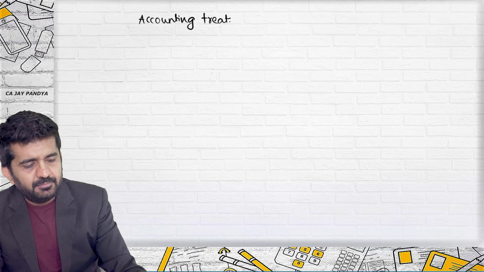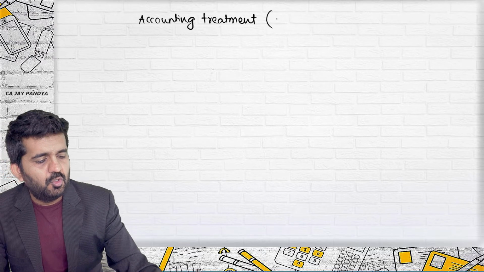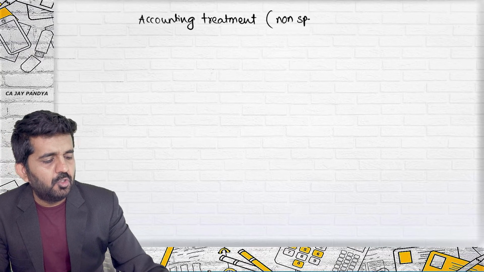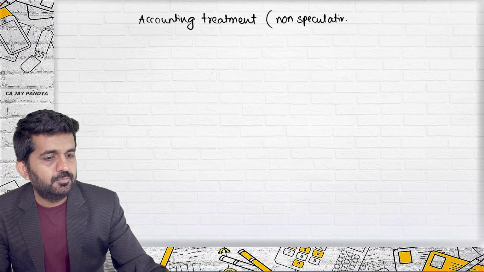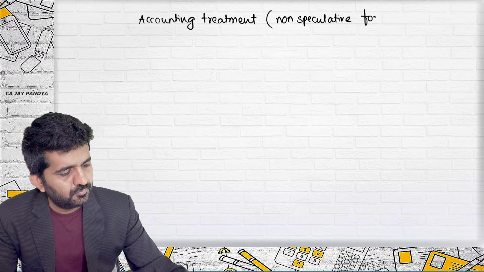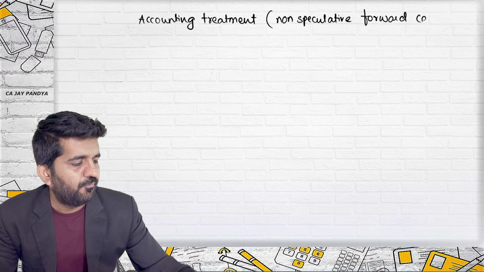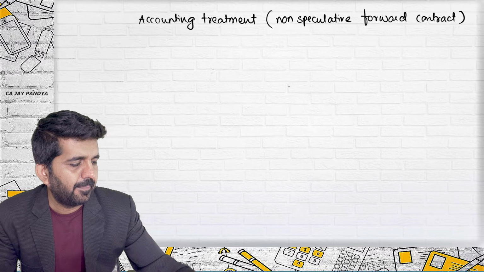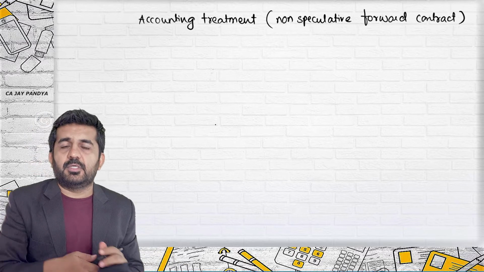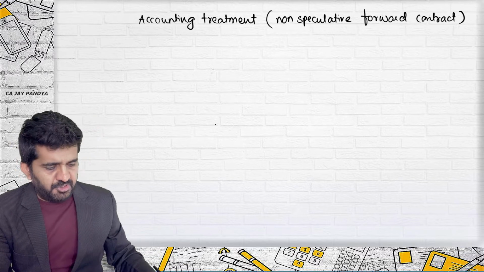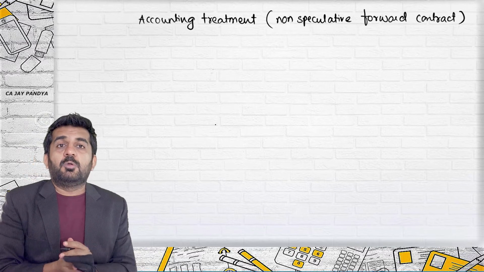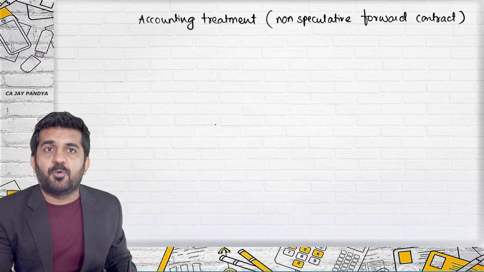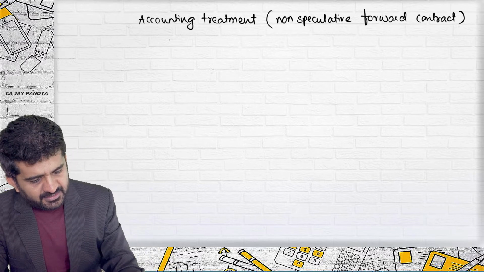Next is accounting treatment of non-speculative forward. Start it. Try to concentrate. What will be the accounting treatment in a non-speculative forward contract? First, try to understand this example.